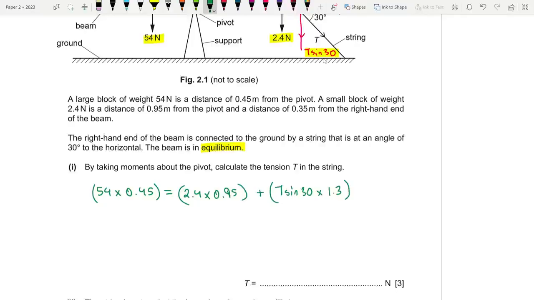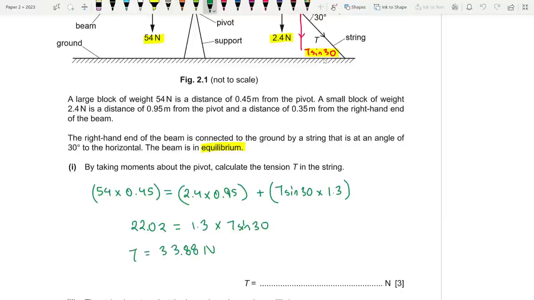All right, so let's solve this. 54 times 0.45 minus 2.4 times 0.95. So 22.02 is equal to 1.3 times T sine 30, so T is 22.02 divided by 1.3 divided by sine 30. Oh, I have my calculator in radians. Make sure you have it in degrees, okay? I'm getting a value of T is equal to 33.88 newtons.